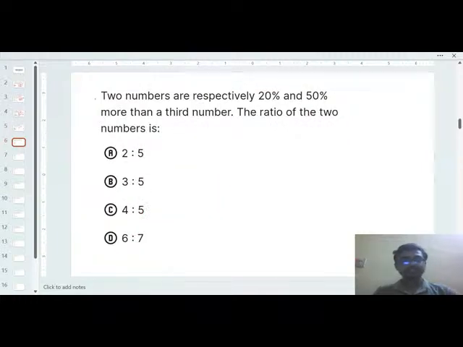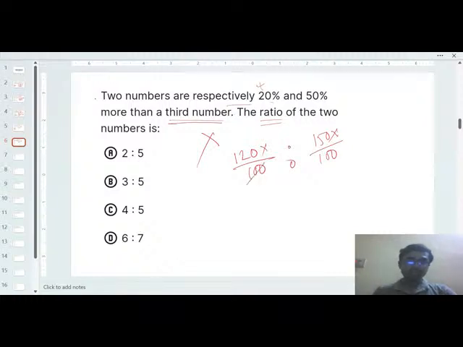Next question is, two numbers are respectively 20% and 15% more than a third number. So what is the ratio of the two numbers? Again the question is about a ratio. In this case, just take the third number as x. The first number is 20% more than the third number, so the first number will be 120x by 100, right? And the second number will be 150x by 100, right? So here the question is the ratio of the two numbers. So just calculate the ratio simply.